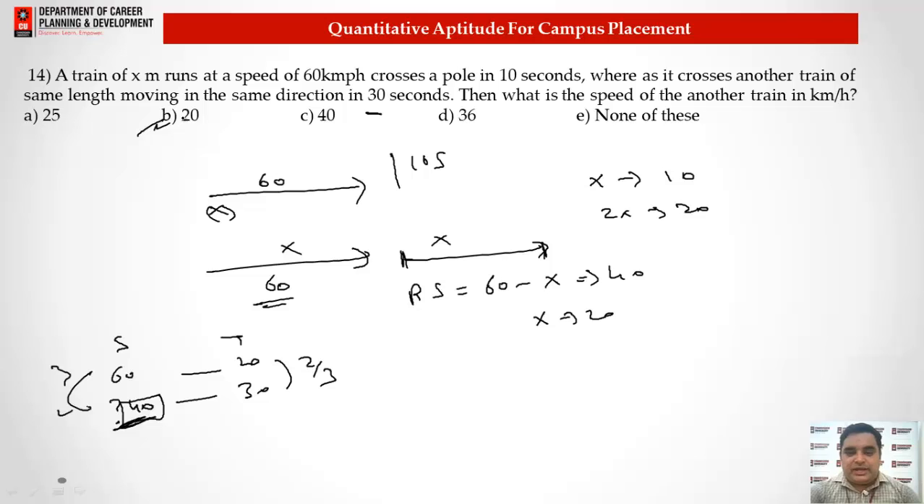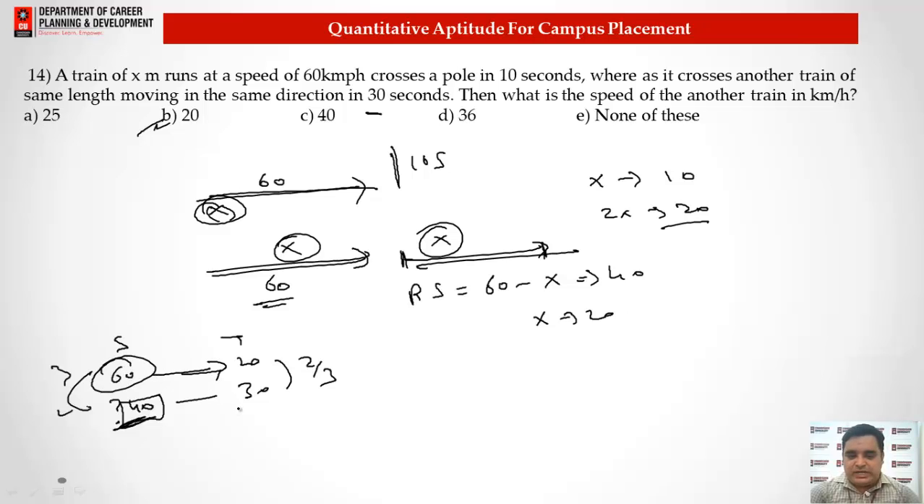For 60, a train crosses a pole in 10 seconds, meaning it crosses the length of the train itself. But when a train crosses another train, it has to cover twice the length, like 2x. For 2x it should take 20 seconds. That means with the speed of 60, it should take 20 seconds to cover the distance of 2x. But here it will take 30 seconds. For 30 seconds, the ratio will be the opposite of the ratio of the time. The ratio of the time here is 2:3, so the ratio of speed will be 3:2. So 40 will be the relative speed, that gives us the speed of the other train as 20 kilometers per hour. So this is the trick that we need to use in this question.